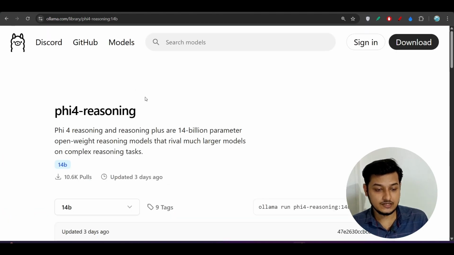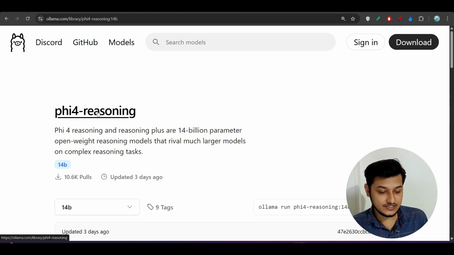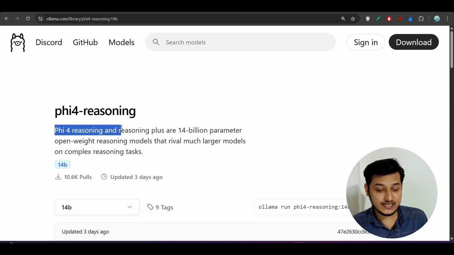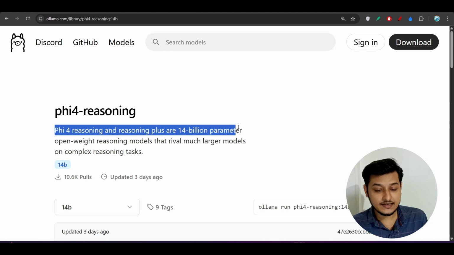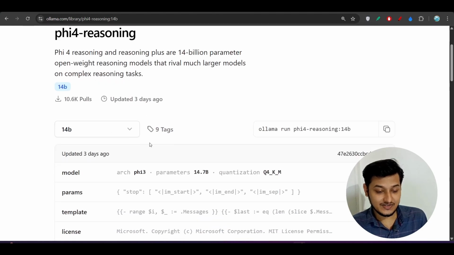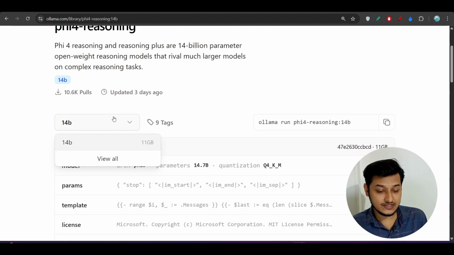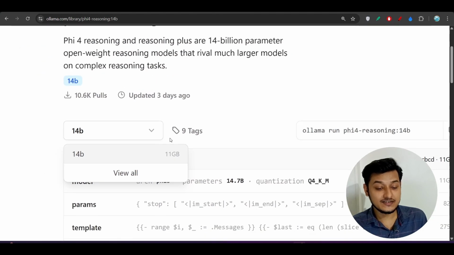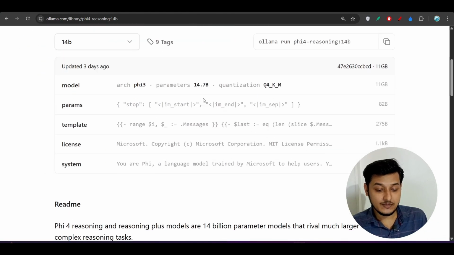Microsoft has made this model specifically for complex reasoning tasks. Here they have written Phi-4 reasoning and reasoning plus are 14 billion parameter open weight reasoning models that rival much larger models on complex reasoning tasks. If I scroll down, you see its size is only 11 GB. It is easily installable on your machine.